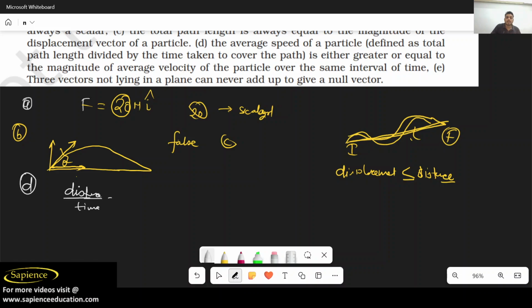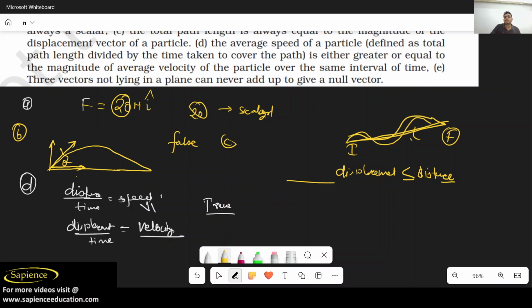But when we talk about velocity, this is displacement divided by time t. So definitely speed is always greater than or equal to the magnitude of velocity. So D is the true statement.